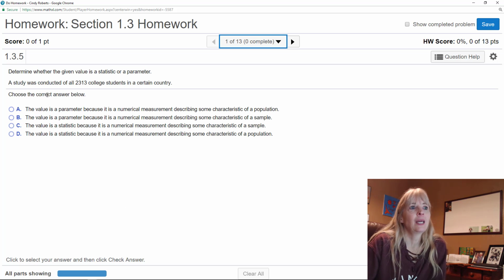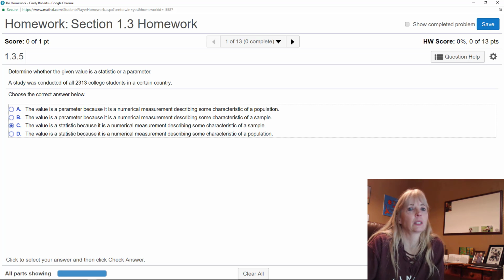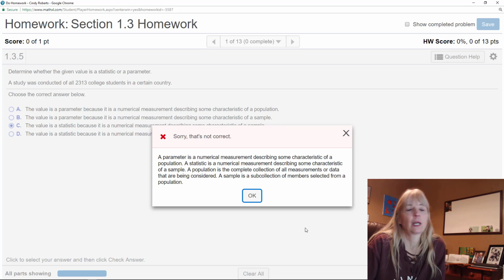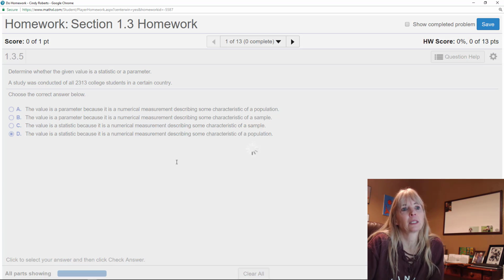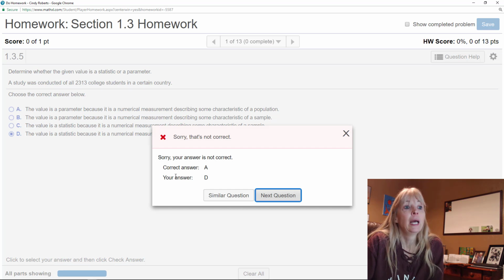All right, so let's say that you're working on this and it says, is this a statistic or a parameter? The study of college students. I don't even know what them words are. So let's click C, check answer, and I got it wrong. But then it gives me a definition here that says, what's the definition of a parameter? What's the definition of statistic? So let's say I try that. It says final check, and I got it wrong. And it tells me which one's correct.